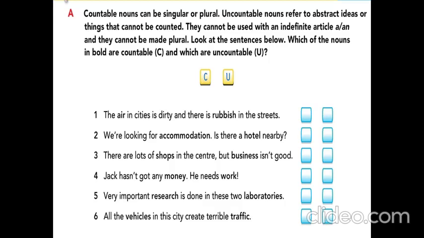Now let's get started. Number 1, the air in cities is dirty and there is rubbish in the street. Number 2, we are looking for accommodation. Is there a hotel nearby? Number 3, there are lots of shops in the center, but business isn't good. Number 4, Jack hasn't got any money, he needs work. Number 5, very important research is done in these two laboratories. Number 6, all the vehicles in the city create terrible traffic.